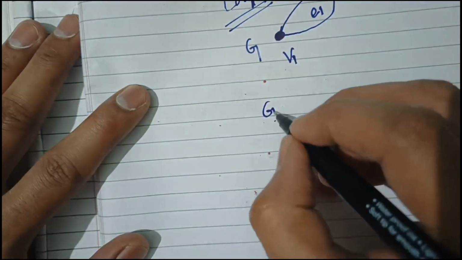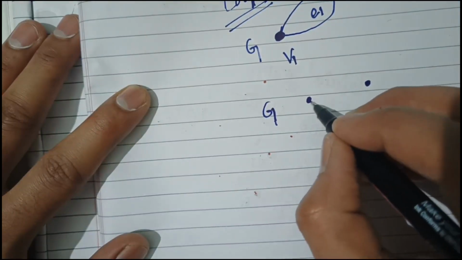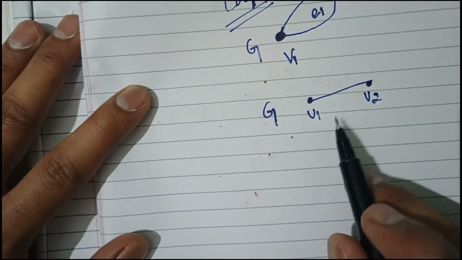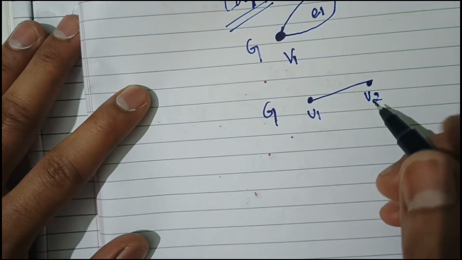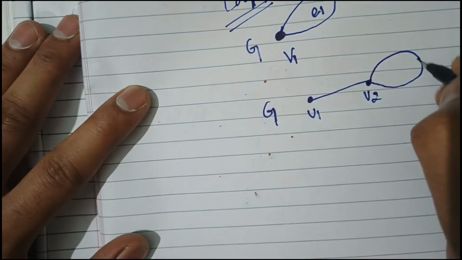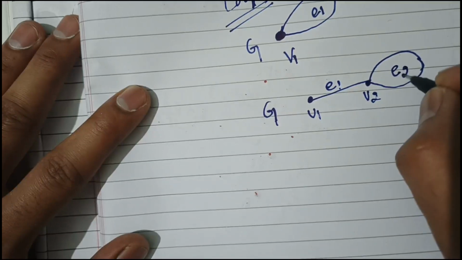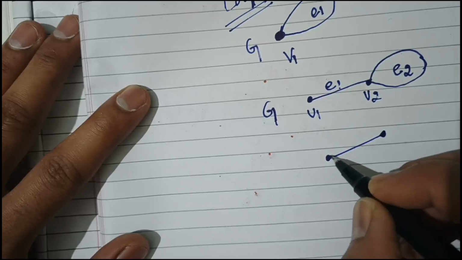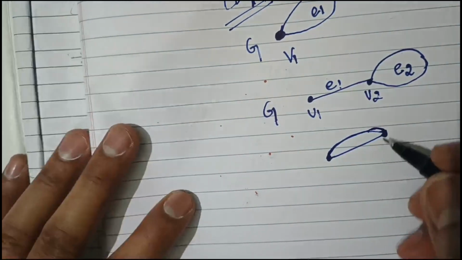For example, G containing V1 and V2. This is a simple graph. If it contains a loop, how will it contain a loop? The starting point and ending point should be the same. This is E1, and the loop we consider as another edge, E2.